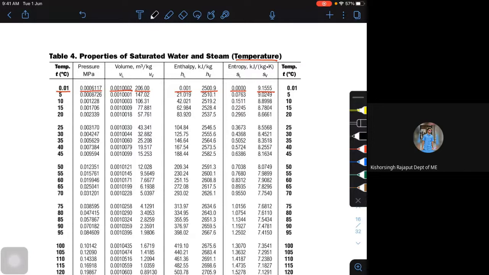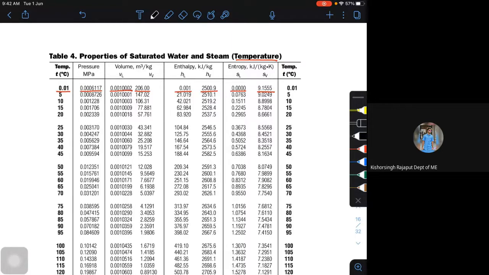No, sir. In the temperature, after 5 and then 10 is there. If the given value is 7, sir, then what do we do? You have to interpolate. Say, for example, if it is given as 21 degrees Celsius, what you can do is write clearly that you are going to take the property values at 20 degrees Celsius from the steam table. Or if you want 21, you have to interpolate. So interpolation is the only option.